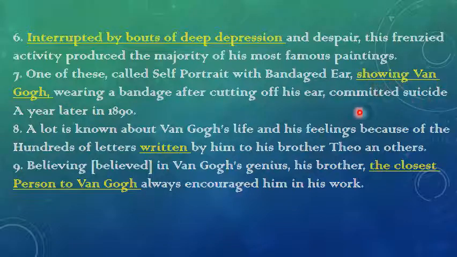wearing a bandage after cutting off his ear. Here committed suicide a year later in 1890. A lot is known about Van Gogh's life and his feelings because of the hundreds of letters written by him. Written is the non-finite. By him to his brother Theo and others. Believing in Van Gogh's genius, his brother, the closest person to Van Gogh, always encouraged him in his work. The closest person to Van Gogh is the non-finite clause.